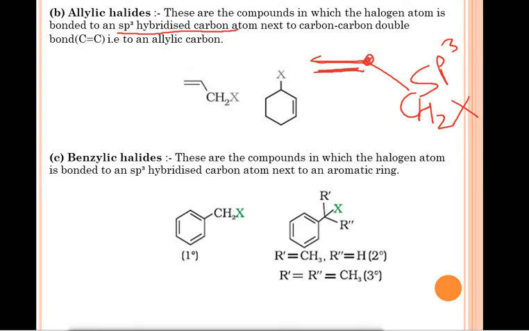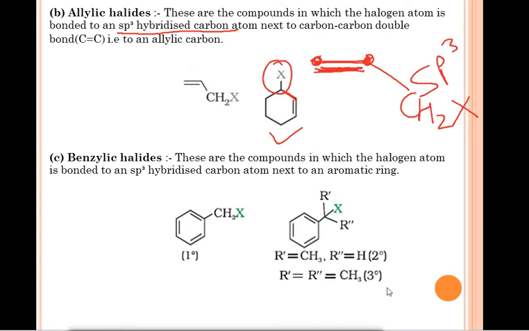After that we have one more carbon atom over here and one more carbon atom over there, and they have a double bond. So this carbon is called an allylic carbon, next to the carbon-carbon double bond. In allylic halides, the halogen atom is bonded to the carbon which has sp3 hybridization, but that carbon is attached to a carbon having a carbon-carbon double bond, that is your allylic carbon. In this structure also you can see the carbon atom bonded to the halogen is attached to a carbon next to a carbon-carbon double bond.